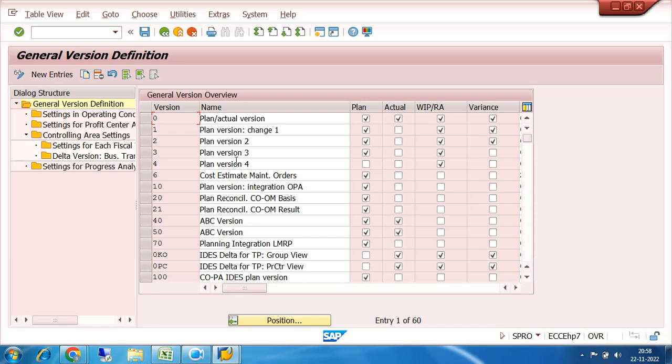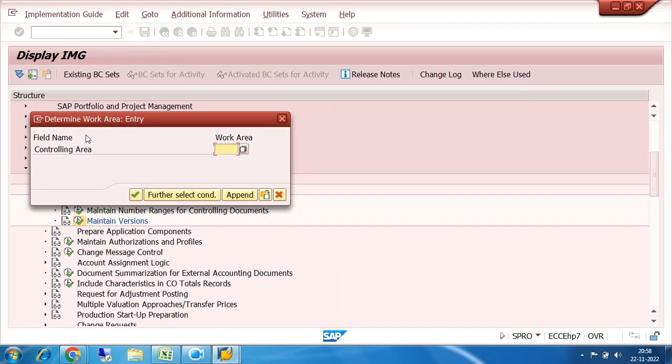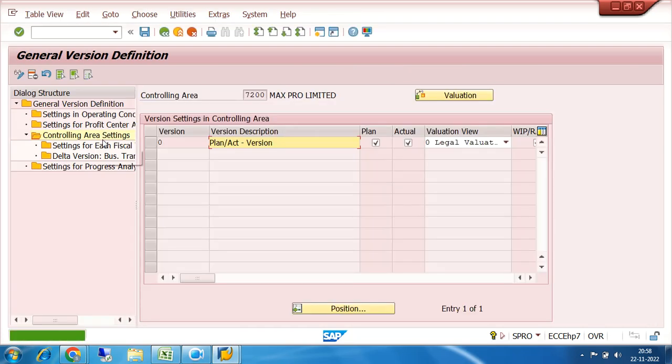So in some organizations, there will be many versions, many planning options, but we will follow version 0, that is the plan or actual version, right? Then click on controlling area settings. In the controlling area settings, we will put my controlling area in this small window and click on continue, right? So this is my plan or actual version.